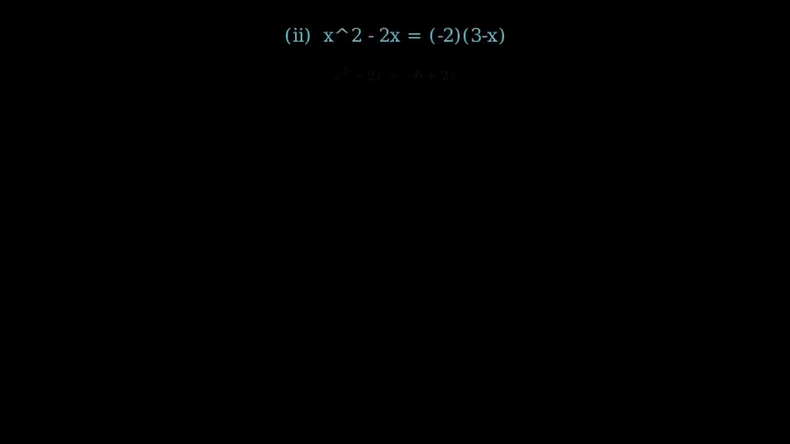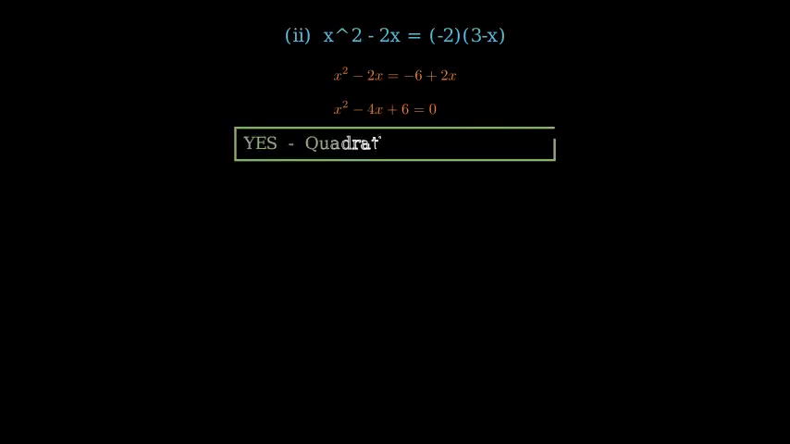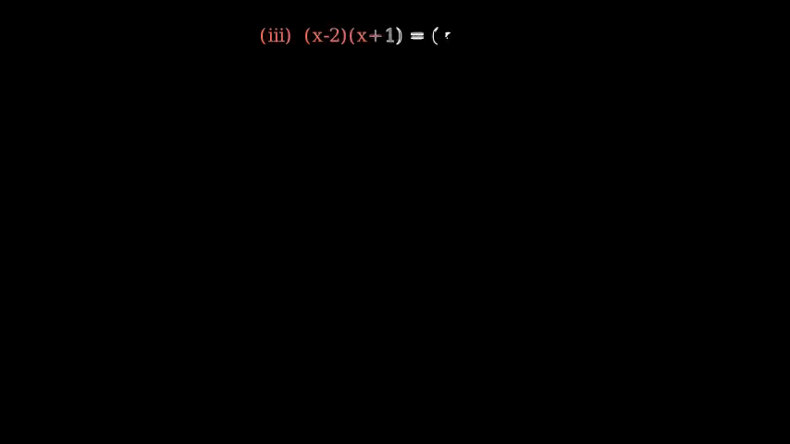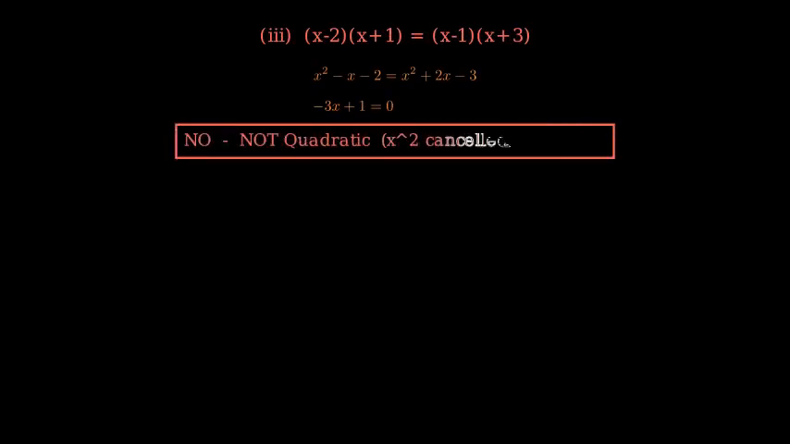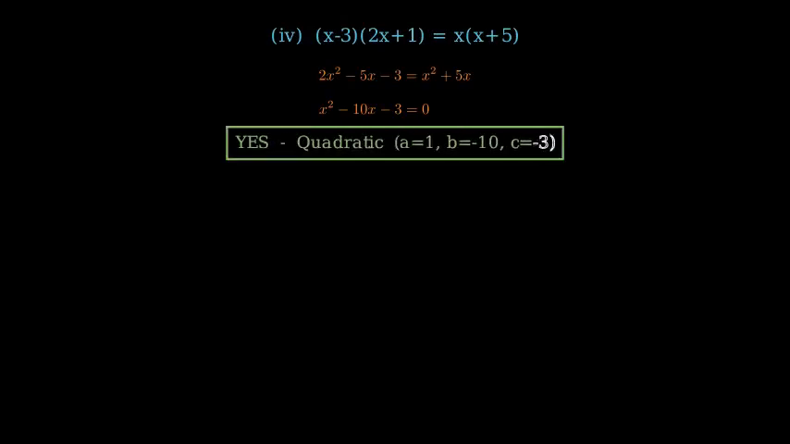Part 2: x squared minus 2x equals negative 2 times 3 minus x. Right side, negative 6 plus 2x. So x squared minus 4x plus 6 equals 0. Yes, quadratic. Part 3: x minus 2 times x plus 1 equals x minus 1 times x plus 3. Expanding both sides, x squared minus x minus 2 equals x squared plus 2x minus 3. The x squared terms cancel, leaving negative 3x plus 1 equals 0. No, only degree 1.